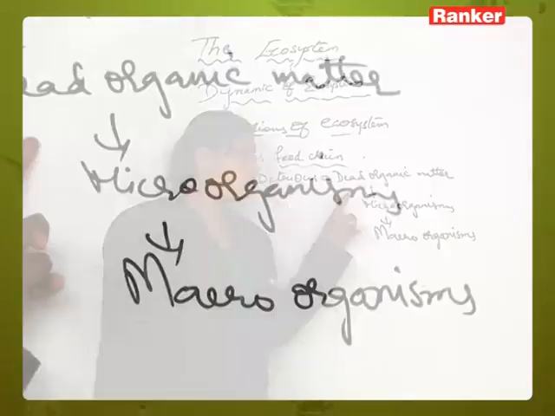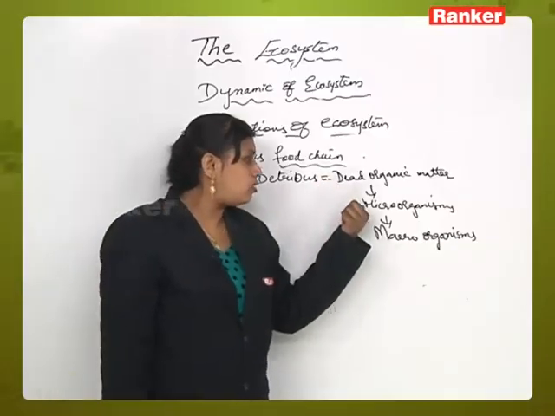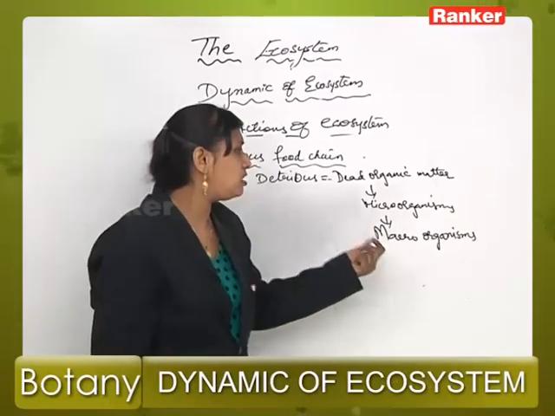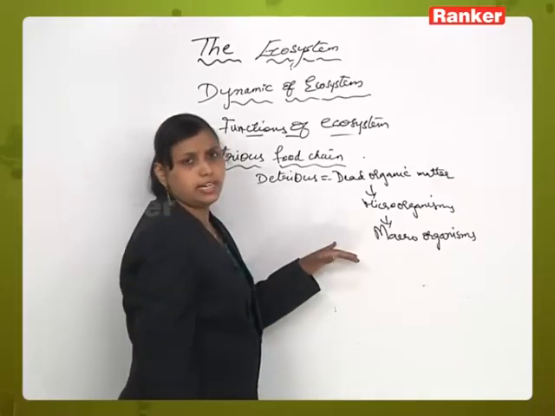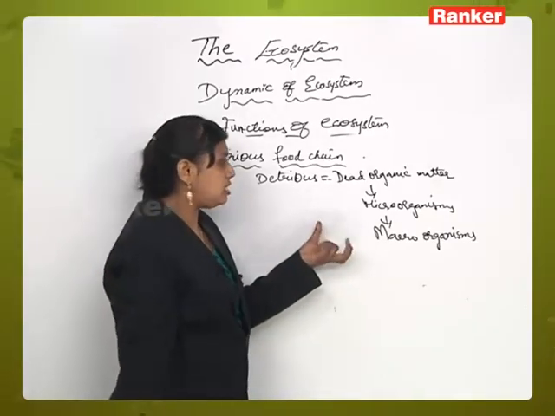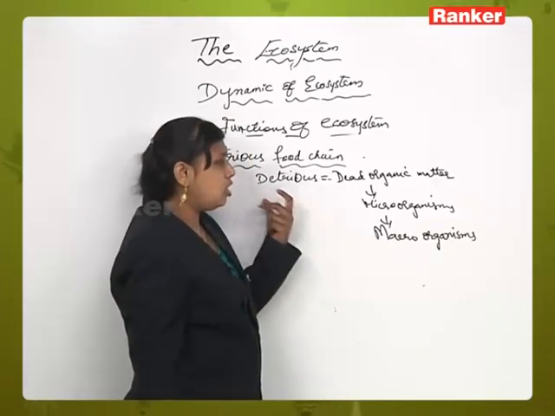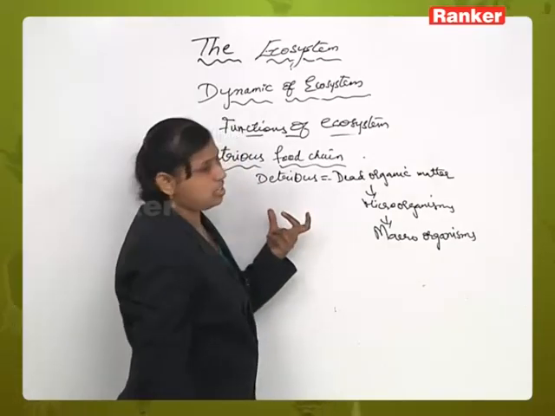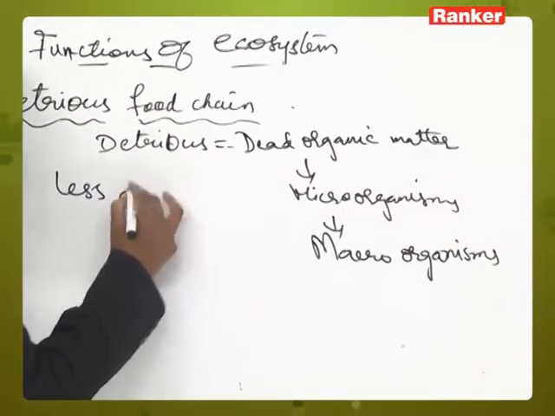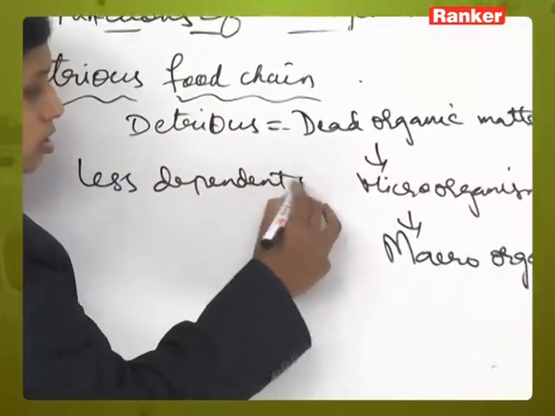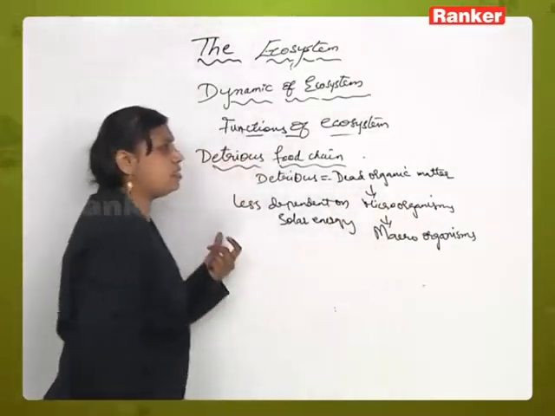So first they start from dead organic matter, that detritus organic matter is converted into microorganisms and then into macroorganisms. This type of food chain forms a link between the dead organic matter and the living matter. So this type of ecosystem of dead organic matter is less dependent on solar energy. And this type of food chain is more important.